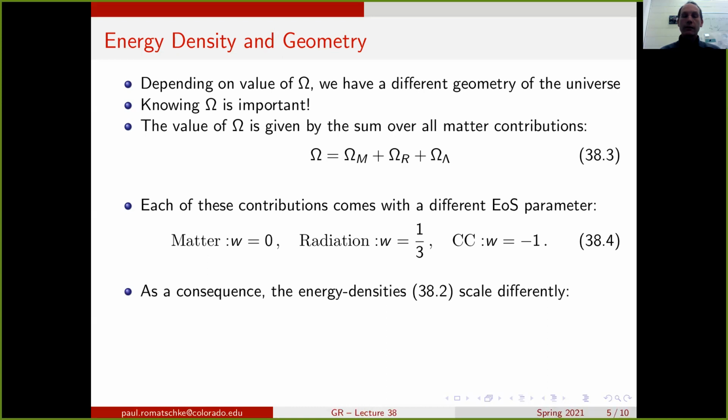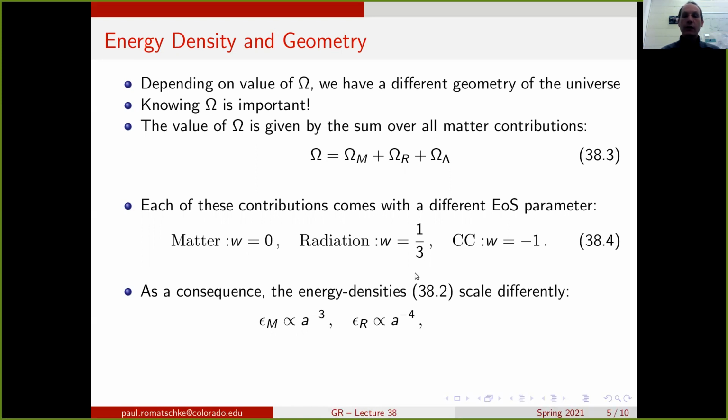Because these different forms of matter have different equation of state parameters, the energy density that we had back in equation 38.2 scales differently. So if you plug these values of W back in equation 38.2, you find that the matter part of the energy density, the one that has an equation of state W is 0, scales as energy density is proportional to the scale factor to the minus third power.